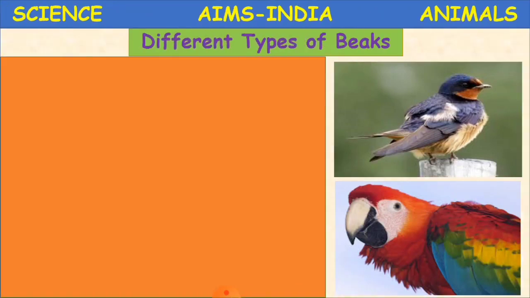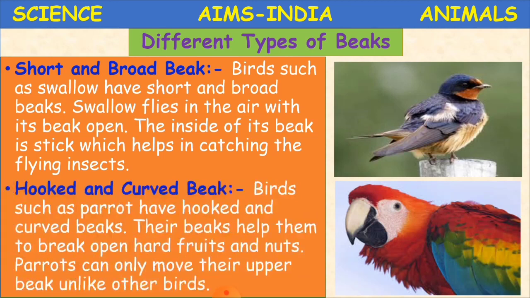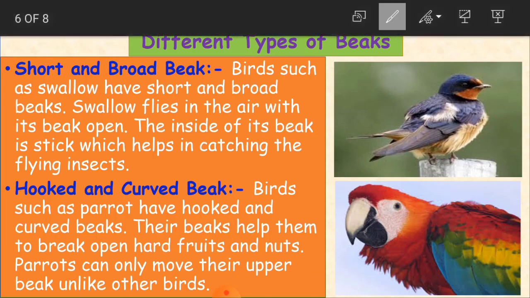Clear children? Now we'll see about these beautiful birds in the picture. Short and broad beak. Can you see here children, how is the beak? It is very short. Birds such as swallow have short and broad beaks. Swallow flies in the air with its beak open. And swallow is a very small bird, children. It is a very small bird and it has got a short and broad beak. So the beak is very short and broad. And swallow flies in the air with its beak open.